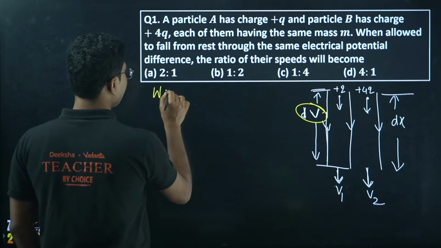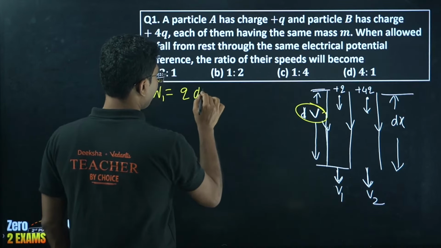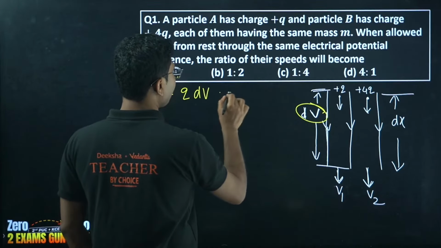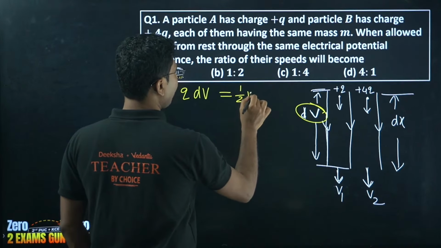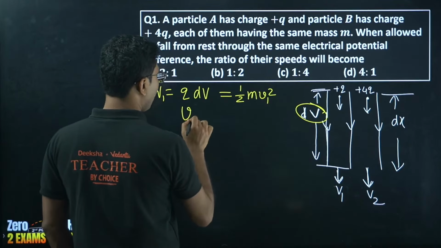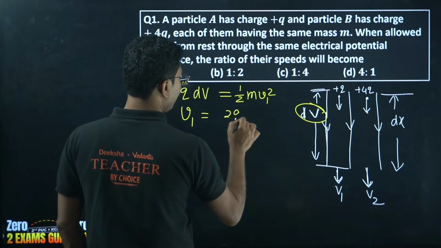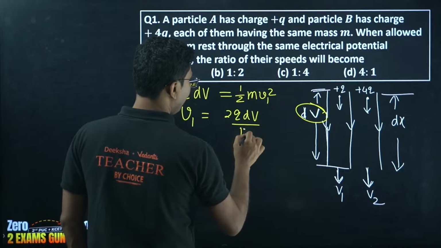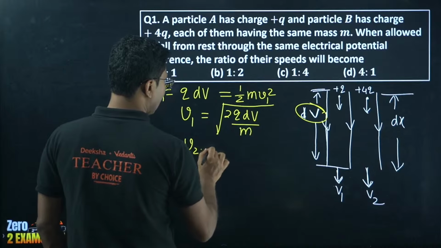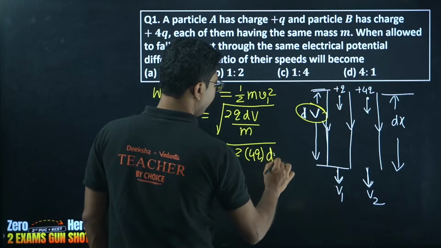The work done, say W1, equals Q into dV for the first charge. This same work done will be converted into its kinetic energy, half m V1 square. So from here we can calculate V1 equals the square root of 2Q dV by m. Similarly, V2 can be calculated as the square root of 2 into 4Q dV divided by m.